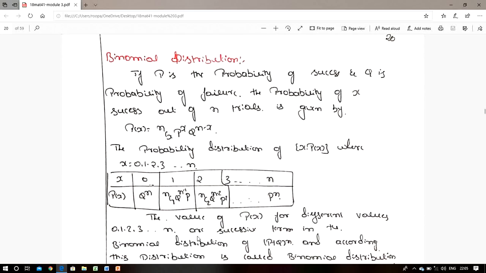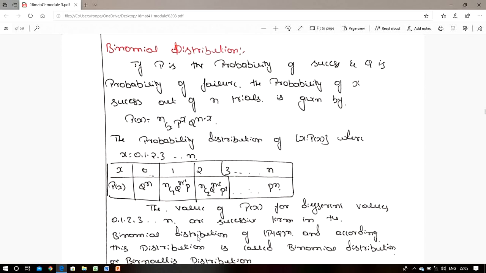Now we come to the binomial distribution. First of all, it is a discrete probability distribution, which means it satisfies two conditions. First, p of x is greater than or equal to 0. The second is the sum of p is equal to 1.